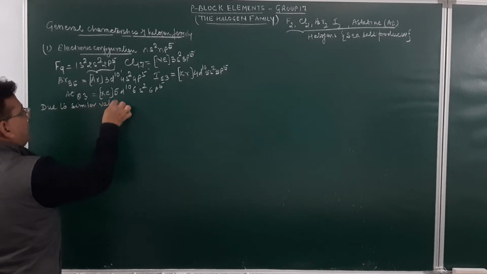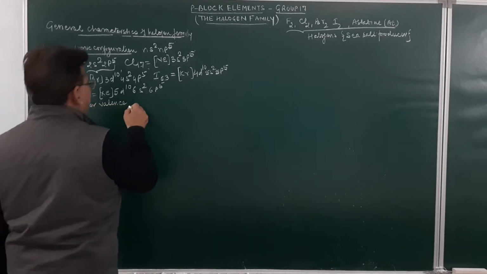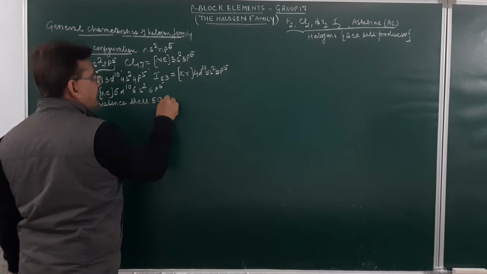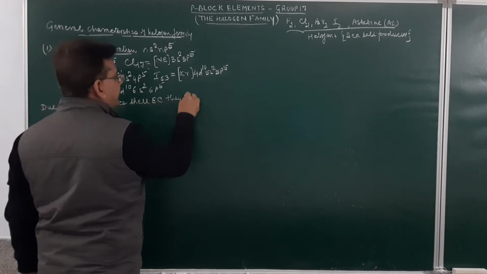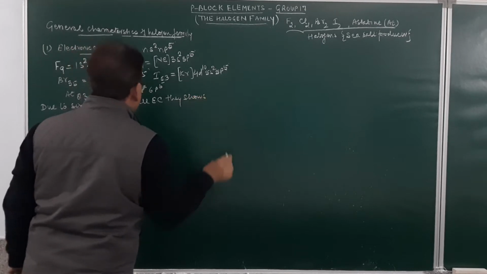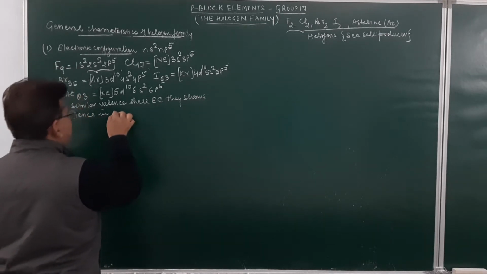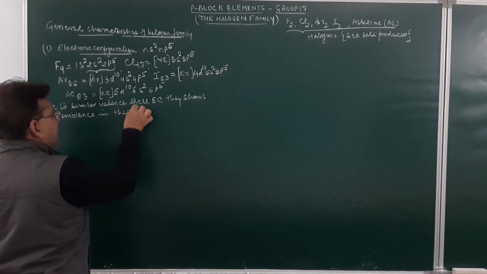Due to similar valence shell electronic configuration, they show similarities in their properties, or resemblance in their behavior.